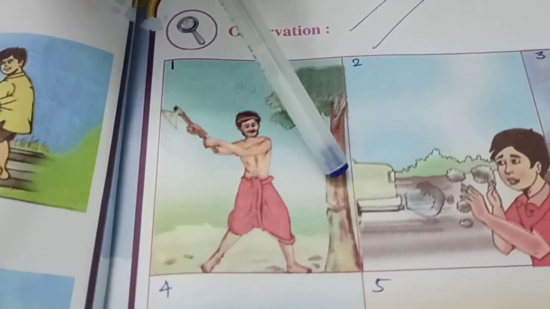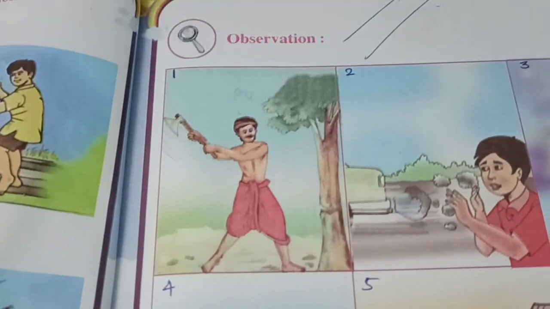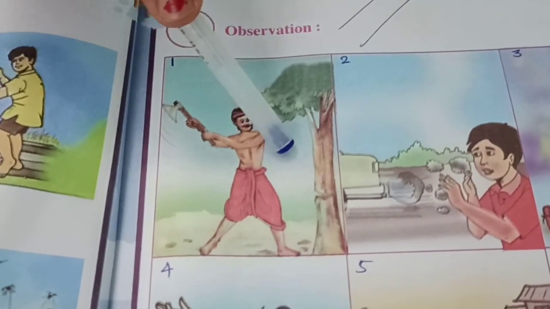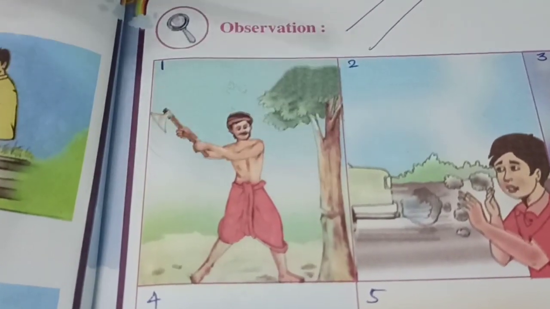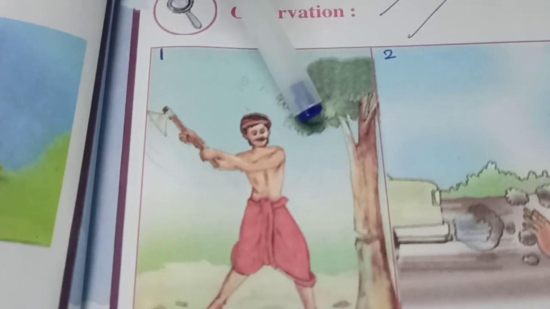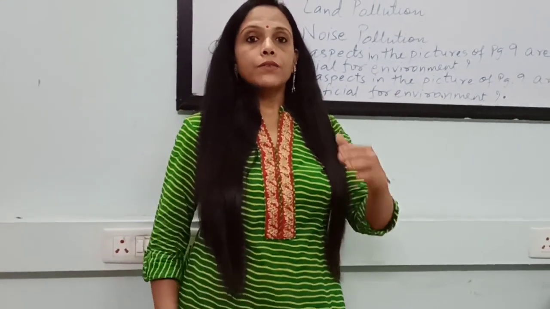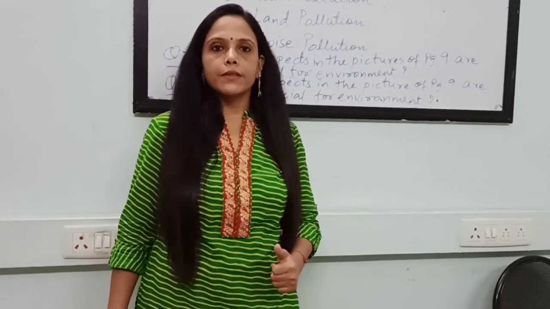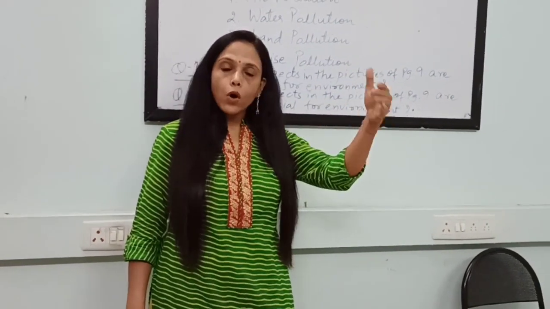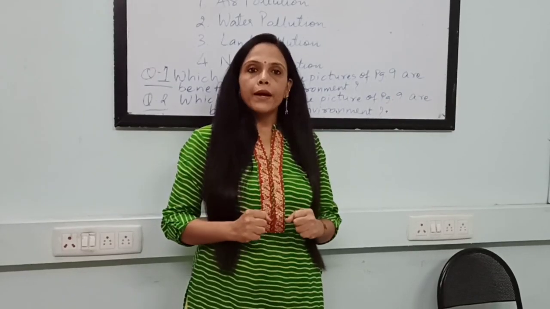Now cutting trees is very harmful for environment. As you know, in previous class also we have done that trees are very important part of our environment, because trees are very important for our earth. Main important part is that trees release oxygen in the environment and take in carbon dioxide.